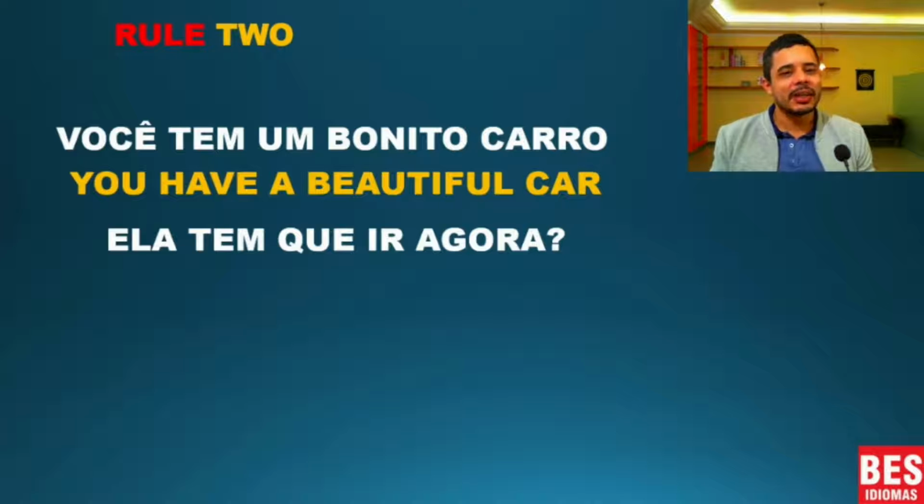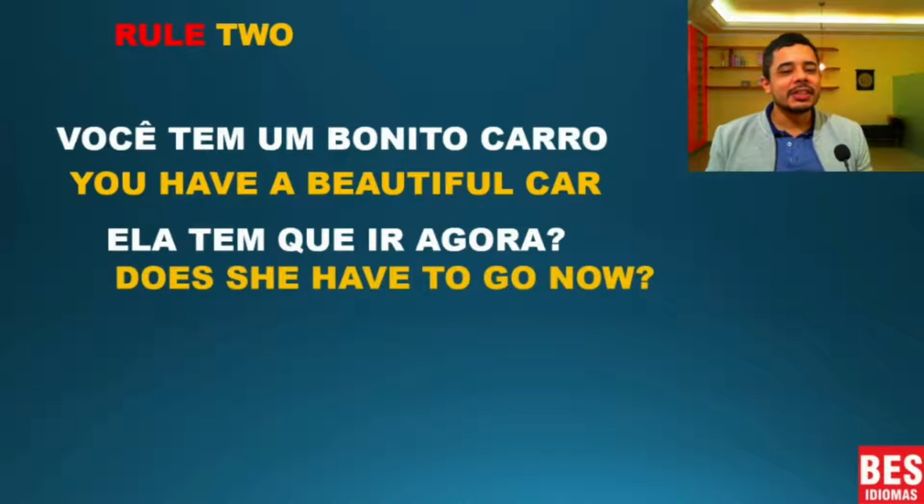The second one is a little bit hard. The translation is, does she have to go now? So now we used have, not has. Why? Because of does. I'm teaching you three rules, and I can never use two rules in the same sentence.